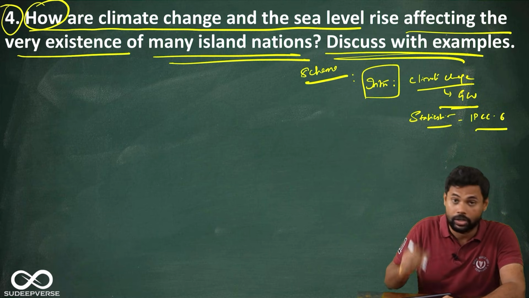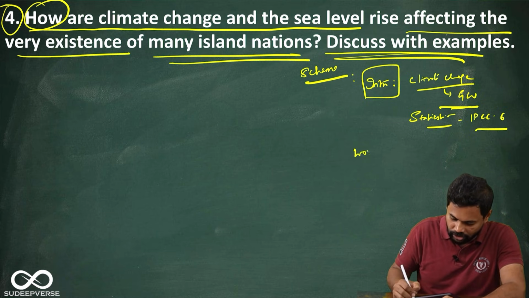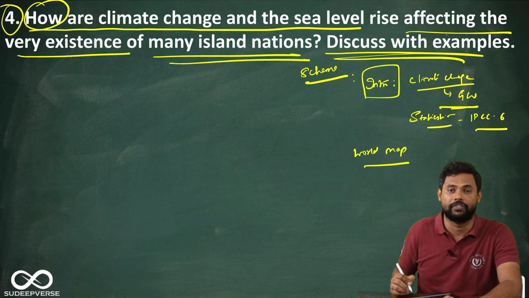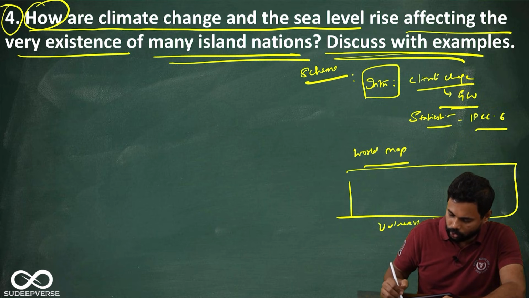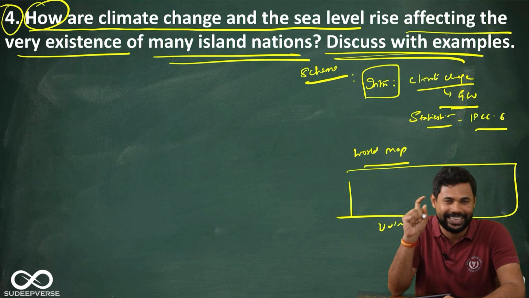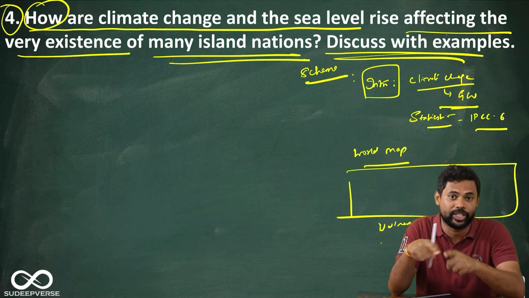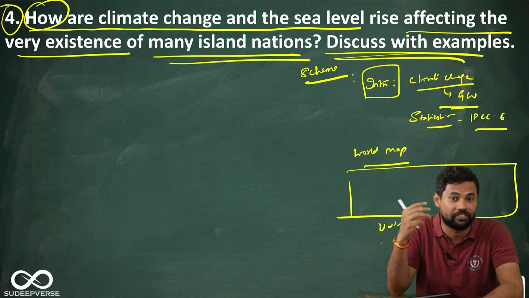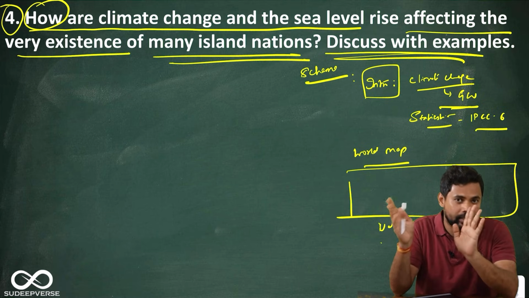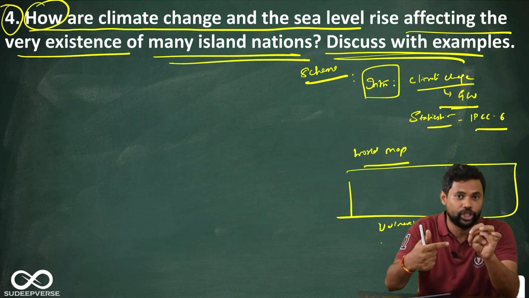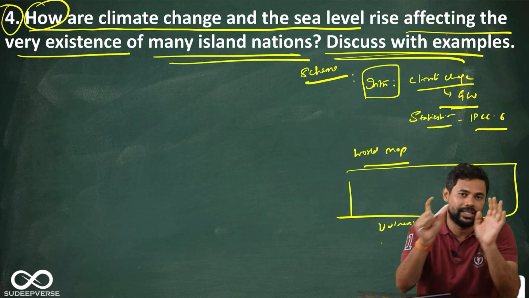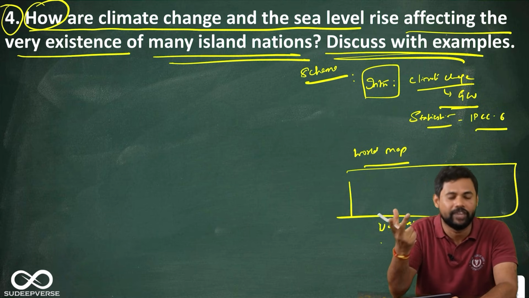So then I will draw the world map. This is where you create the differential. This is where my students will always create the differential. So you draw the world map and you show places that are vulnerable to sea level rise. Again, use your common sense. In the Pacific Ocean, the coral islands of the Pacific Ocean, the Kiribati, the Solomon Islands, the Fiji Islands, these are highly vulnerable. In the Indian Ocean, all the coral islands, for example, the Lakshadweep, the Maldives, the Mauritius, all these are highly vulnerable. In the Atlantic Ocean, the Caribbean islands are highly vulnerable.